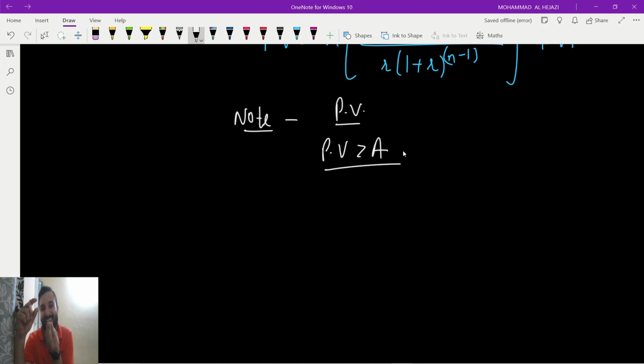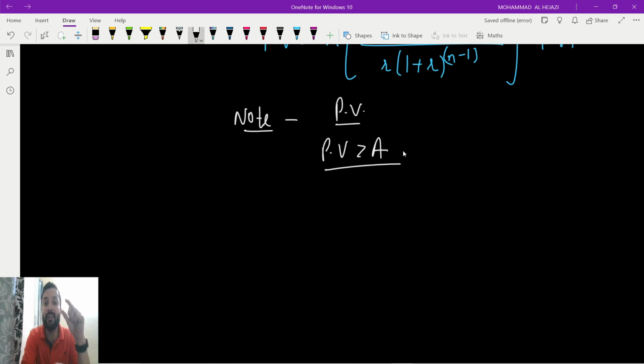Students tend to forget this a bit. Means guys, from the word we will get to know which formula we have to apply. Remember, from the word we will get to know the formula. Suppose the word is that you have taken a loan and you are paying at the end of every time period, means loan, so present value, and at the end means annuity regular. We will only have to use the formula of present value of annuity regular. But in that, what you have to find is either the present value or the annuity. That is important. For that I am giving this note.